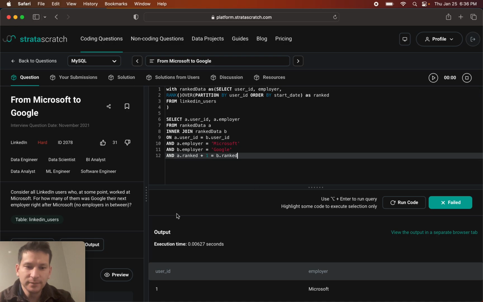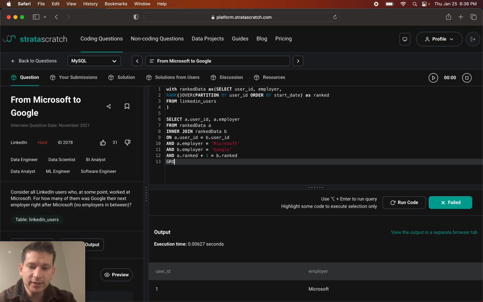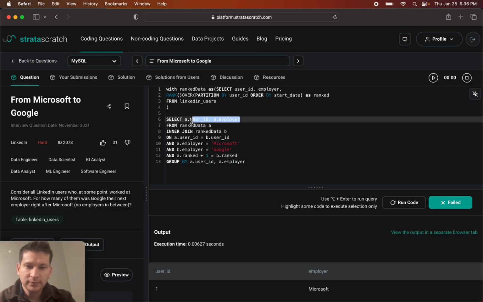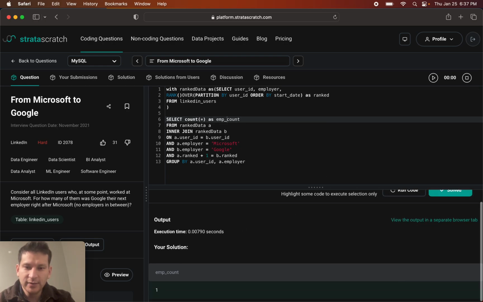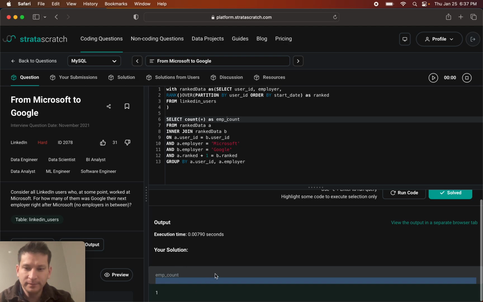But the thing is now that they want to know the count. So we're going to have to count this. So group by this. And all we have to do is count all. And this is going to be as whatever count. Let's call it employee count. And let's run it. And here is the final solution. We passed because it's green.